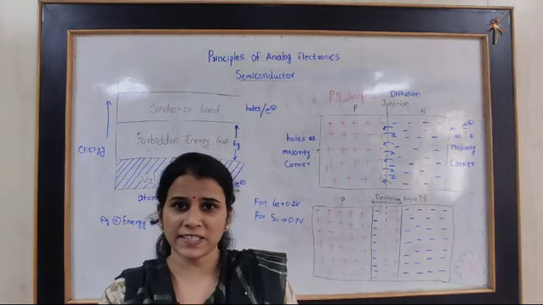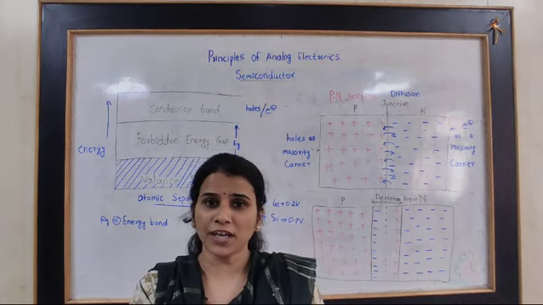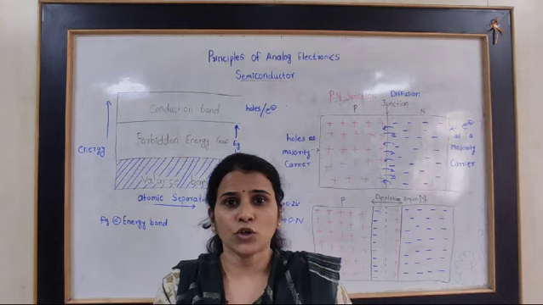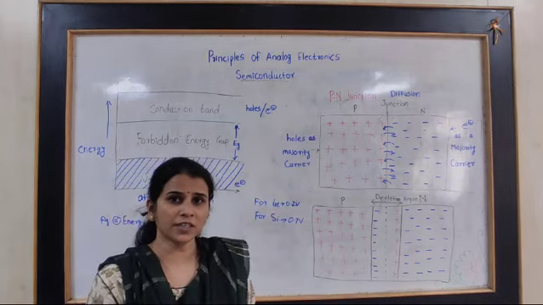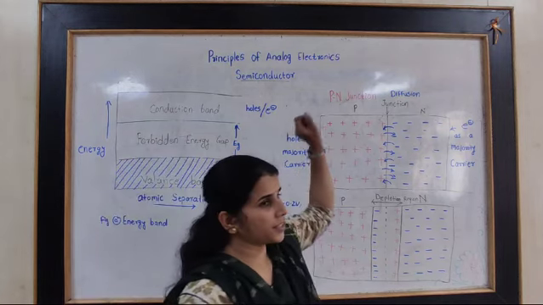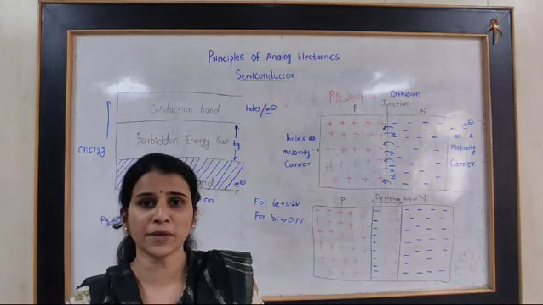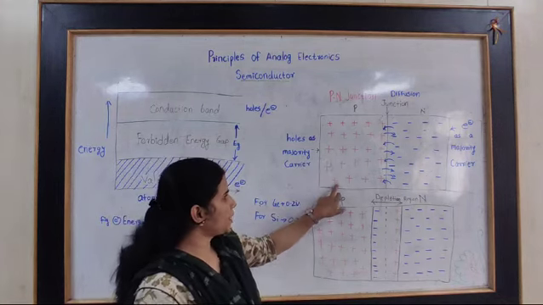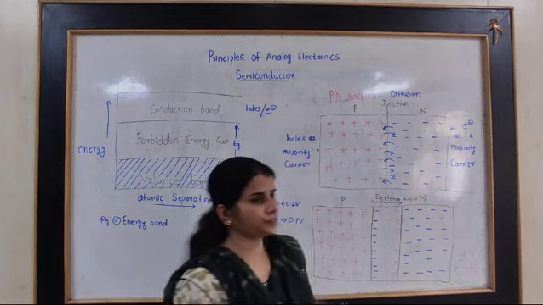That means in extrinsic, some impurities are added and the doping process is done. Doping means some impurities are added to the pure form of semiconductor, and we get two types of semiconductor. First is p-type semiconductor and second is n-type semiconductor. In p-type, holes are the majority carriers, whereas in n-type, electrons are the majority carriers.